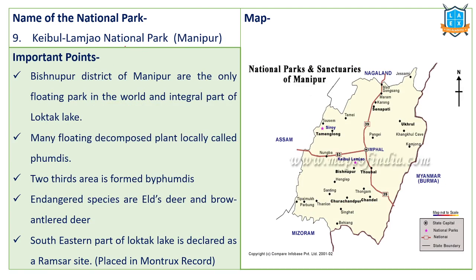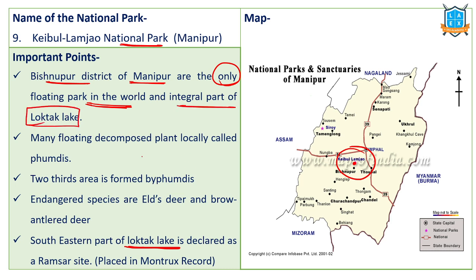Next, Keibul Lamjao National Park, located in Manipur. Very important national park. Inside this national park, we have a lake called Loktak Lake. Let's understand this. In Manipur, in the district of Bishnupur, this particular national park is located. This is the only floating national park in the world, and it has as an integral part this particular lake, Loktak Lake.